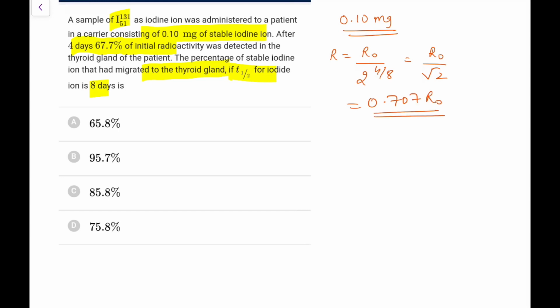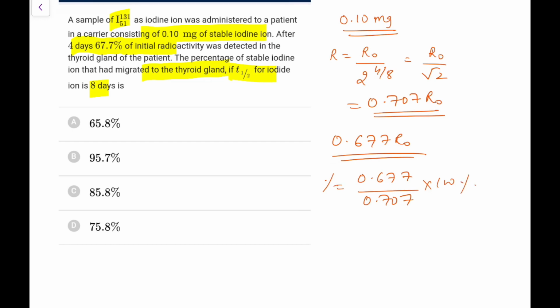So out of this, 67.7% means in the thyroid gland you have 0.677 R0. If I do it in terms of percentage, it would be 0.677 upon 0.707 of the activity into 100.